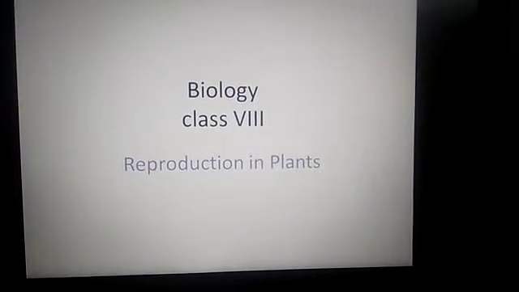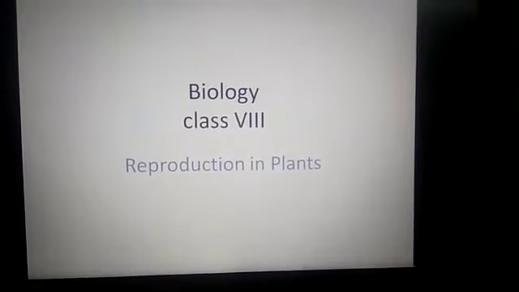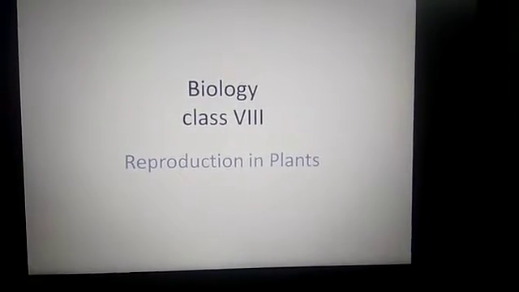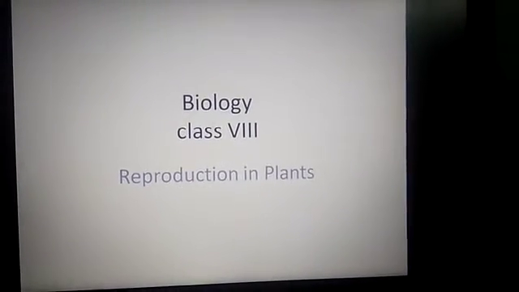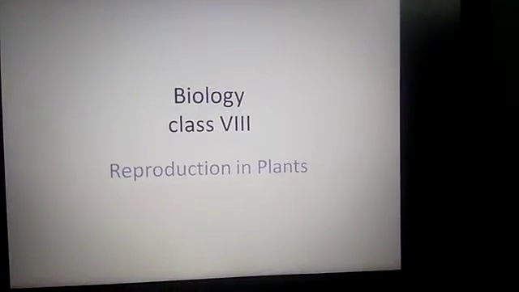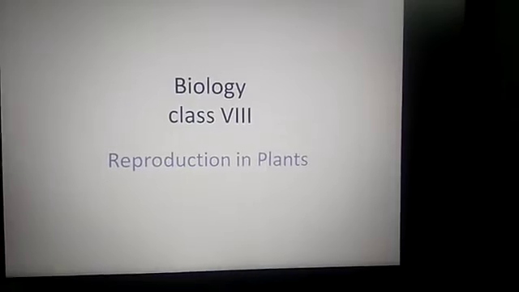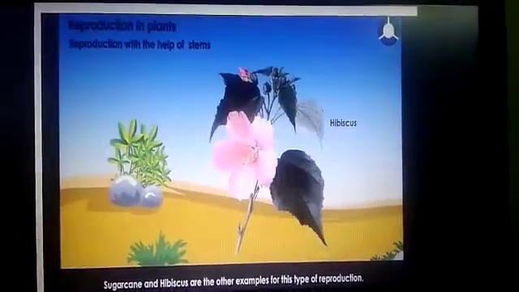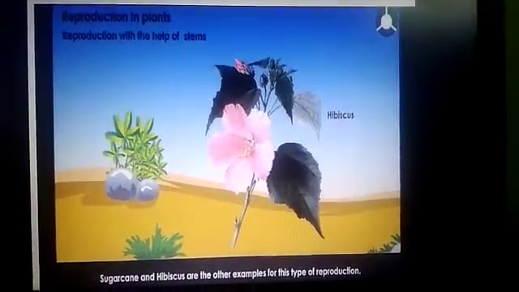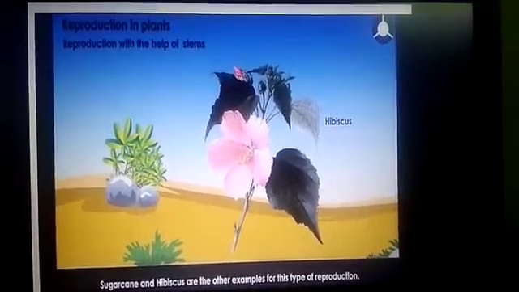So this is our second chapter, that is reproduction in plants. Reproduction in plants. I think you have completed the notes of chapter 1 and now we are entering into the second chapter. So reproduction in plants, you know that.